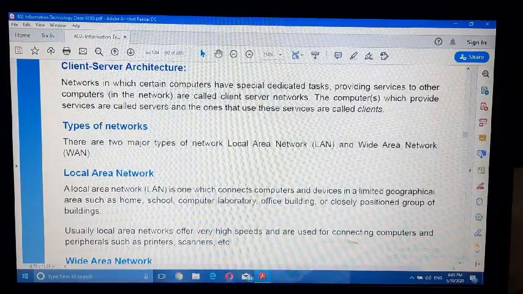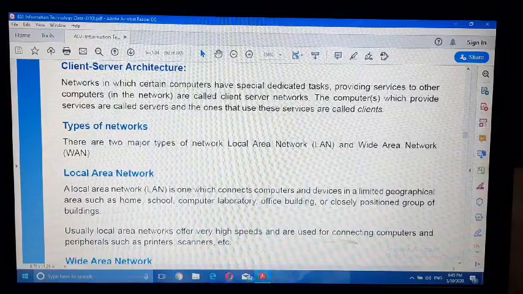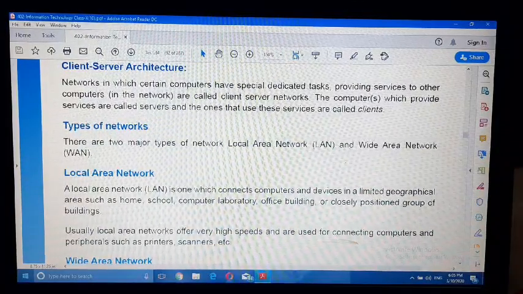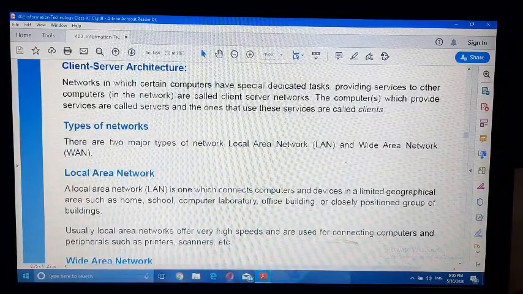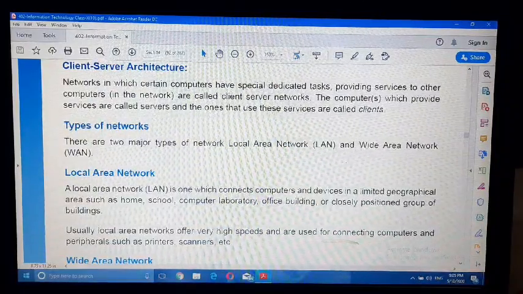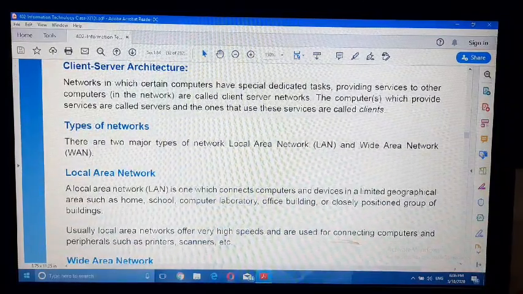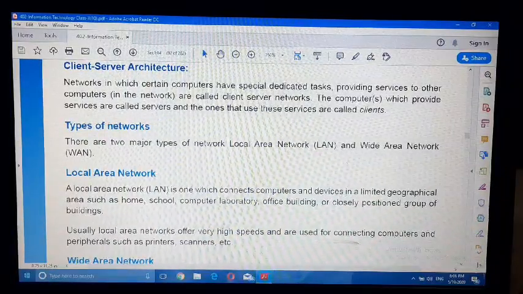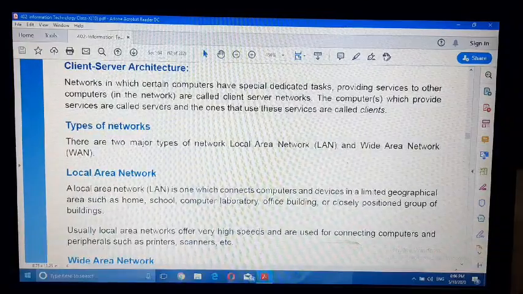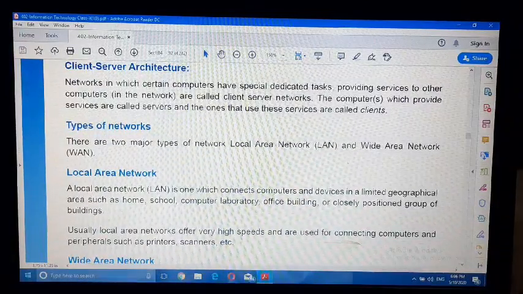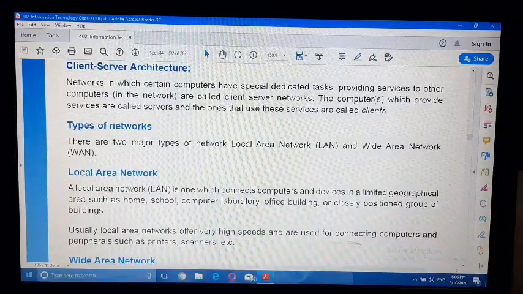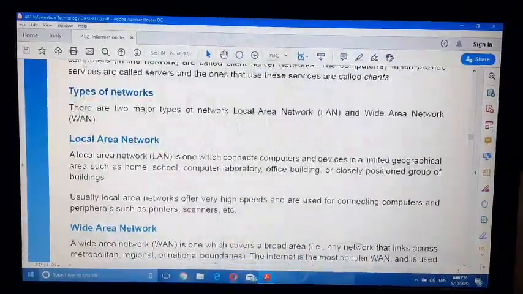Suppose there is an office in Laltikra, another branch in Malpada, another in Sodepalli, and we want to connect all these offices through a network, then it will be called MAN, Metropolitan Area Network.